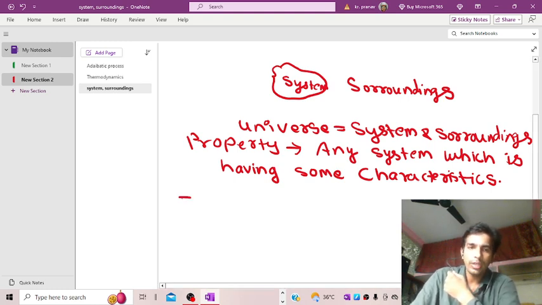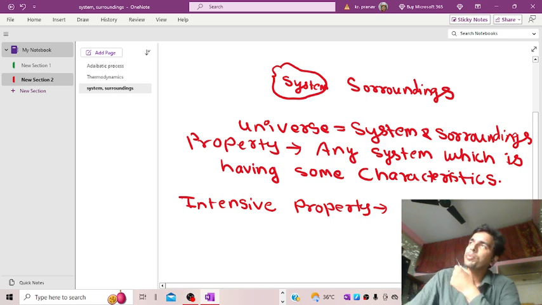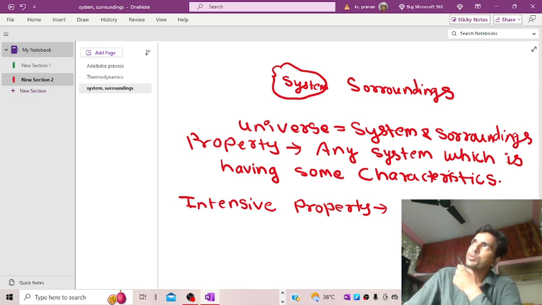First and foremost, intensive properties. Intensive properties are those characteristics of a system or an entity which are independent of the mass. It will not depend on the mass. Suppose temperature, pressure, and all the specific properties, these are intensive properties.